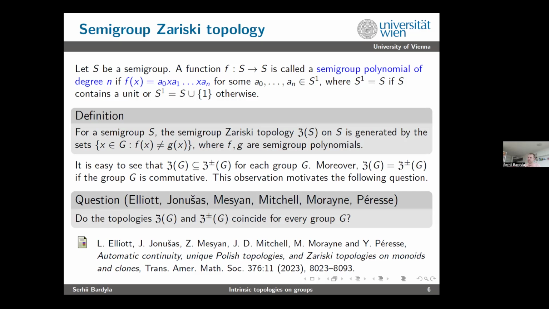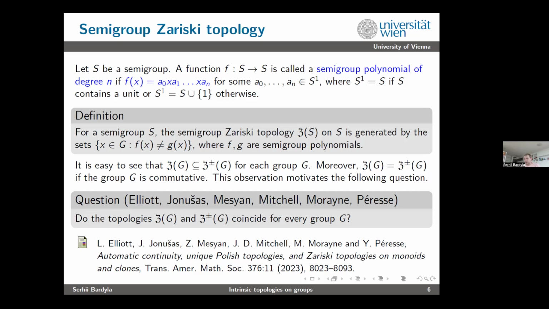But it's not a problem, because even for group polynomials, for an equation f of x equals g of x, we can always move g of x to the left and just enlarge f of x to f prime of x, getting a larger polynomial, but on the right we get 1_G. So this is like the semi-group world. We don't have the identity on the right, so we have f of x not equal to g of x. But it's still a completely algebraically generated topology, which is very natural.